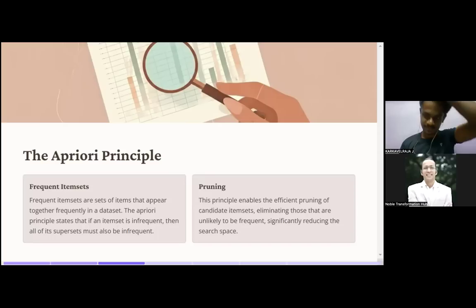It's very simple. Suppose a particular product is popular, then it needs to be appearing frequently in that data set. If it is infrequent, it should show as infrequent, because only then do you know which product to keep where, how to align, and also you need to order it so that you have inventory for it, right?